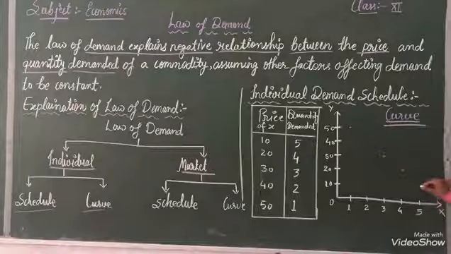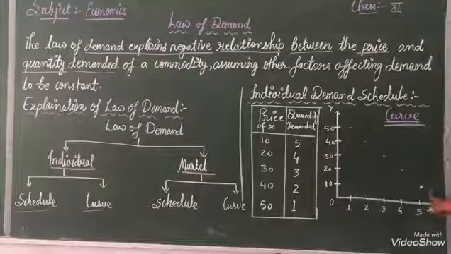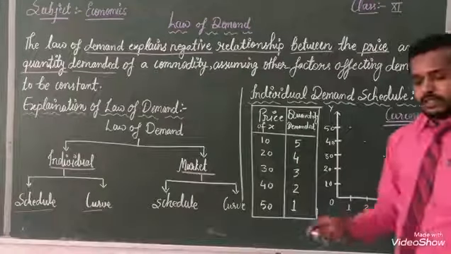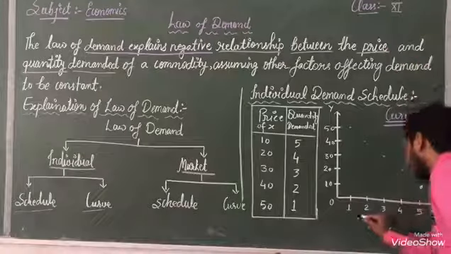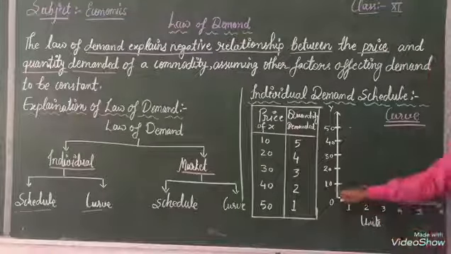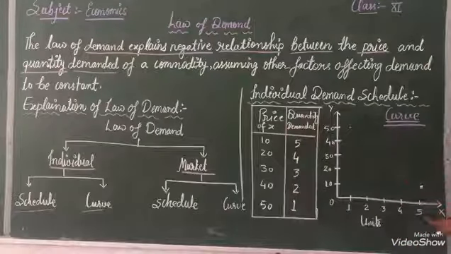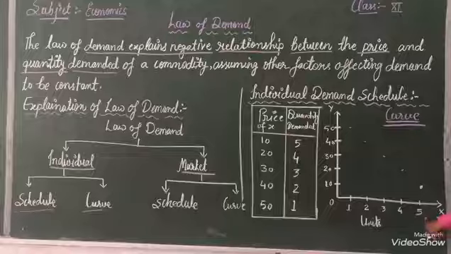Here 5, 10, after that 5 will be here. I will show you units here. When price of X is at 10, at that time units is 5.